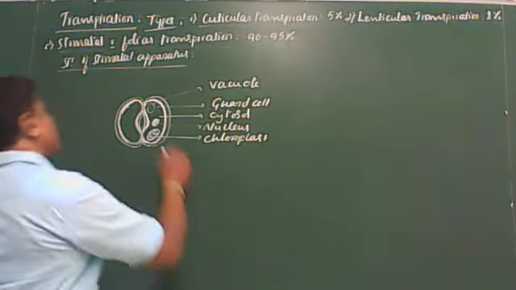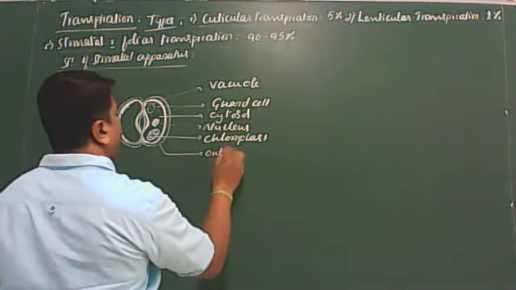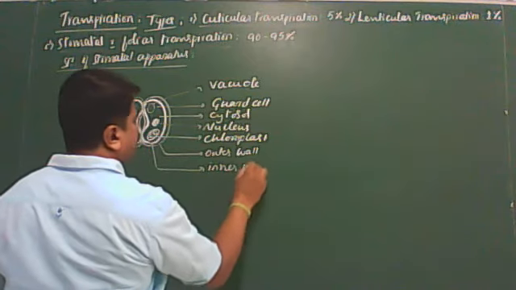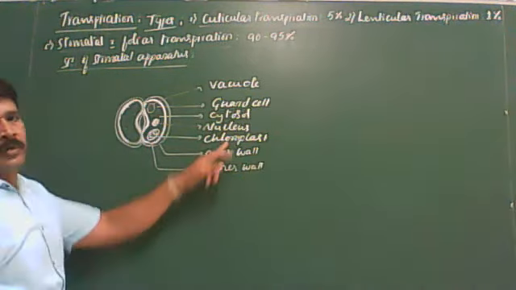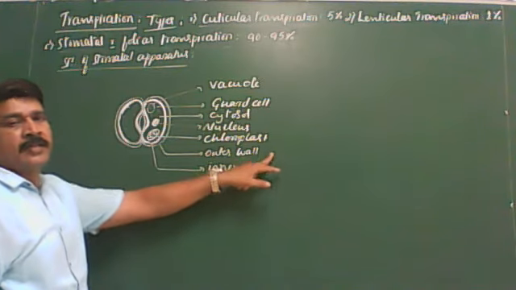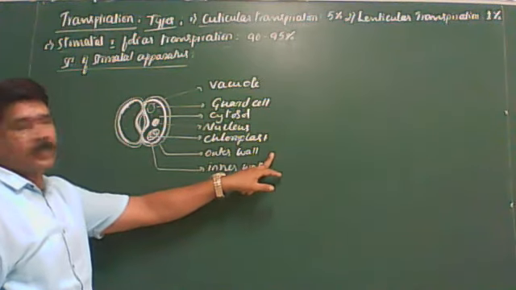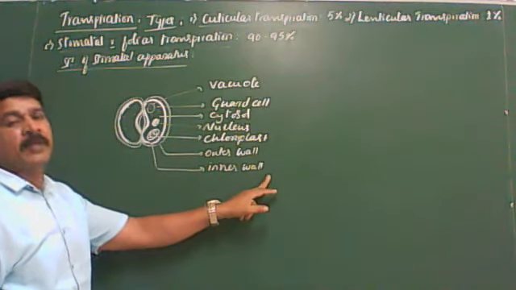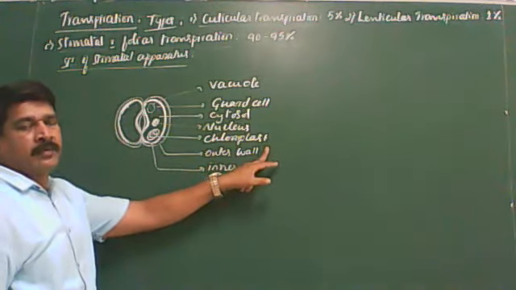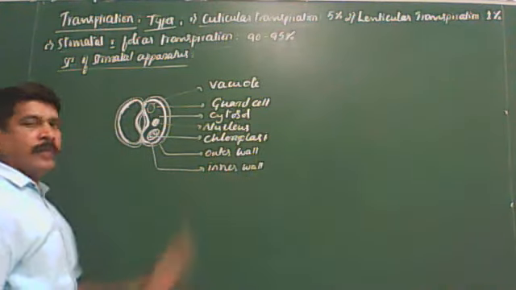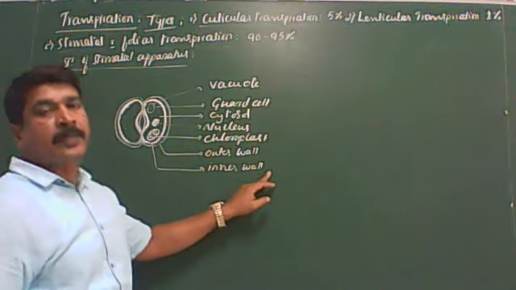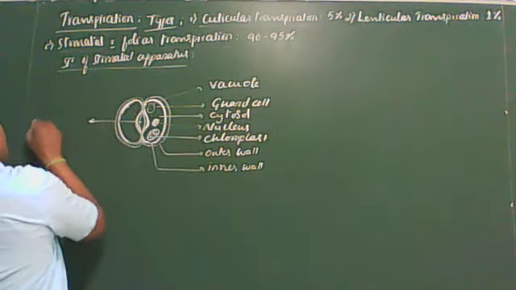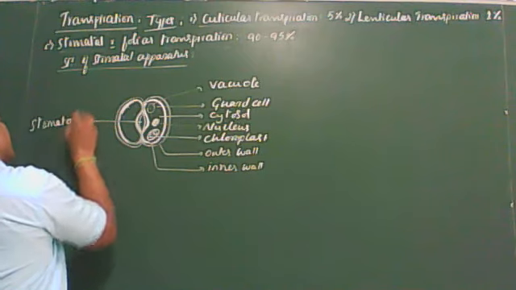Clear? Each guard cell is surrounded by two wall layers, namely an outer wall and an inner wall. The outer wall is thin, elastic and permeable, whereas the inner wall is thick, non-elastic and impermeable. You remember this. These guard cells enclose a stomatal pore.